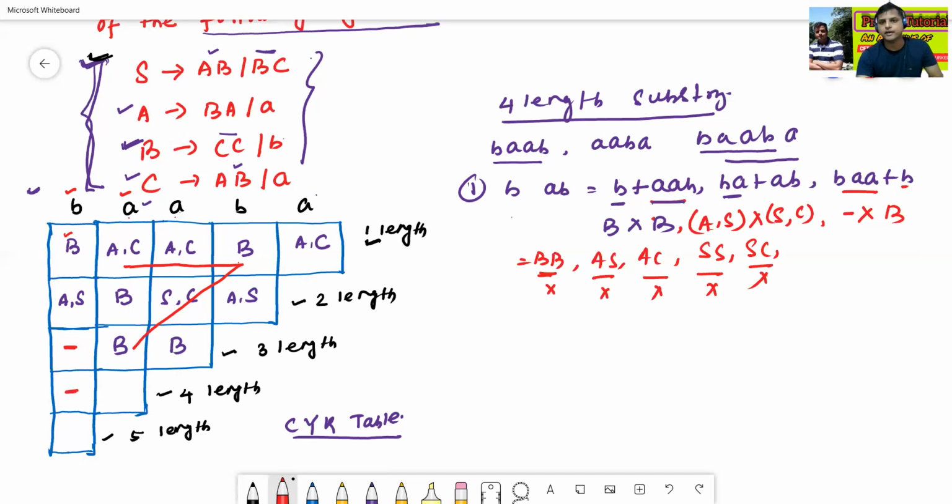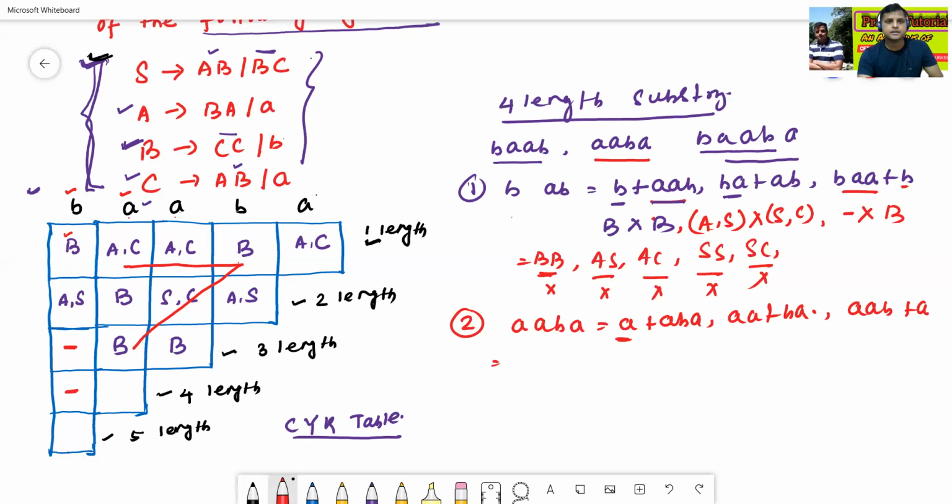Okay. Now we'll find the next one, the second one. ABA. ABA means either we can get A plus BA, or AB plus A. How to get A?